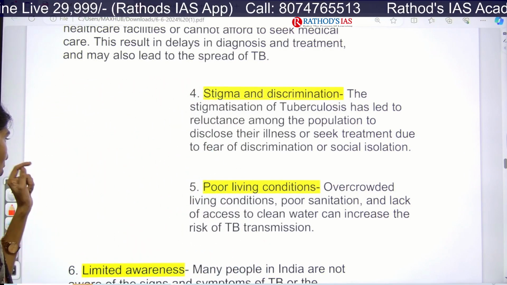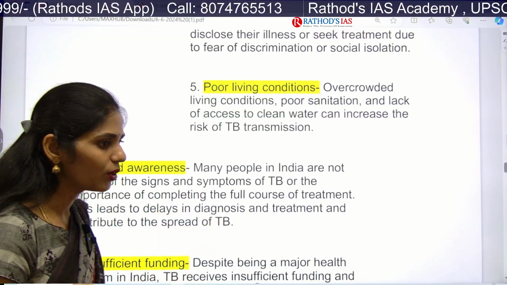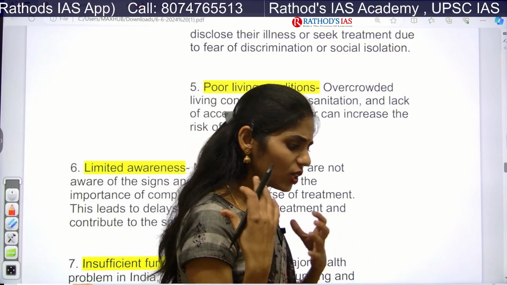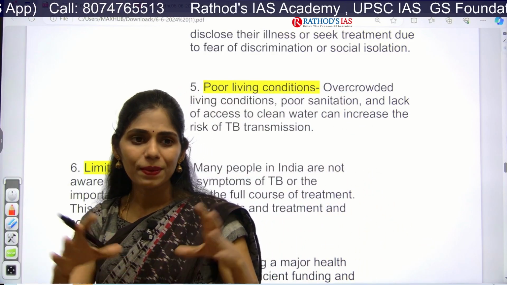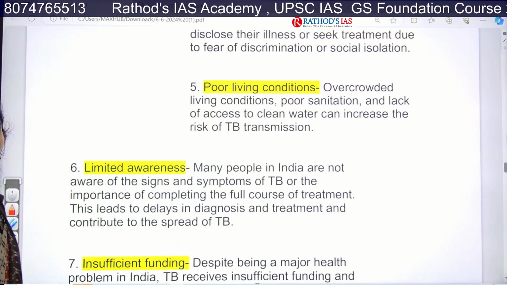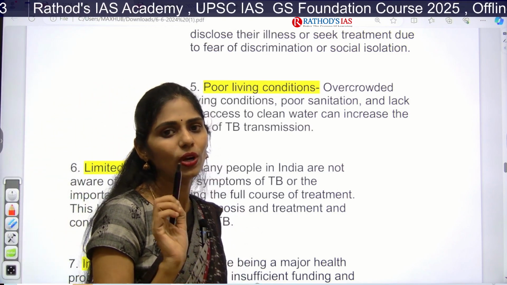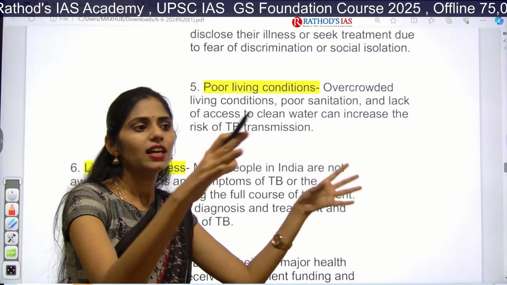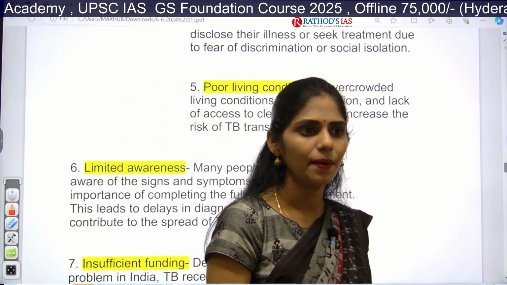And next one is poor living conditions. Especially in overcrowded regions or slum areas, they do not have proper sanitation, proper water facilities, proper living conditions, living environment. Because of this, there is also a very high risk of transmission of this TB. And even in India there is an increase of slums, for example, Dharavi area of Mumbai.